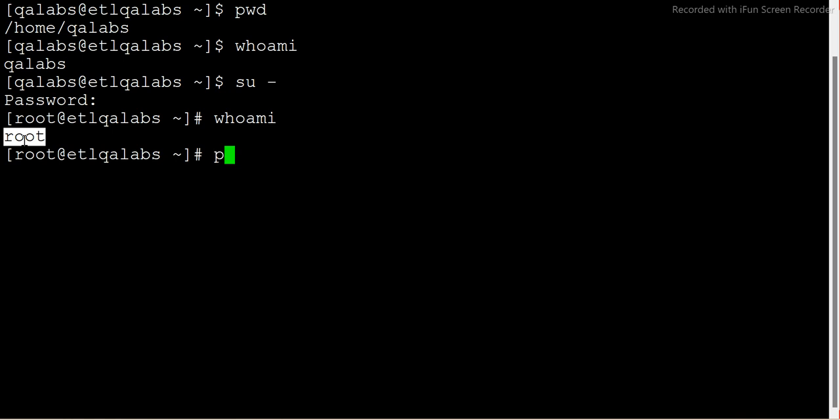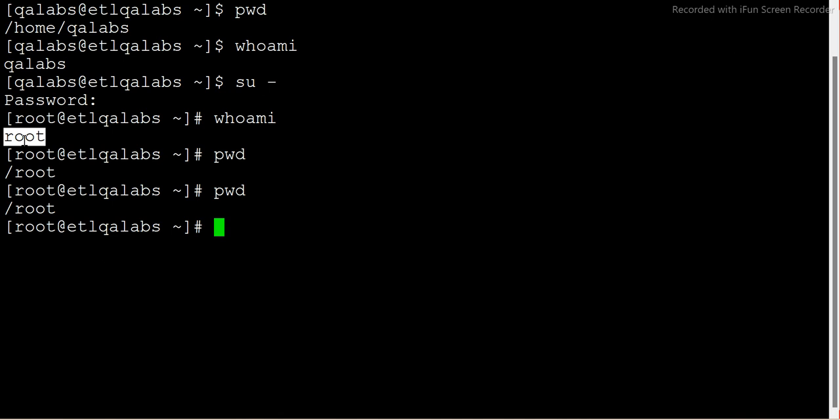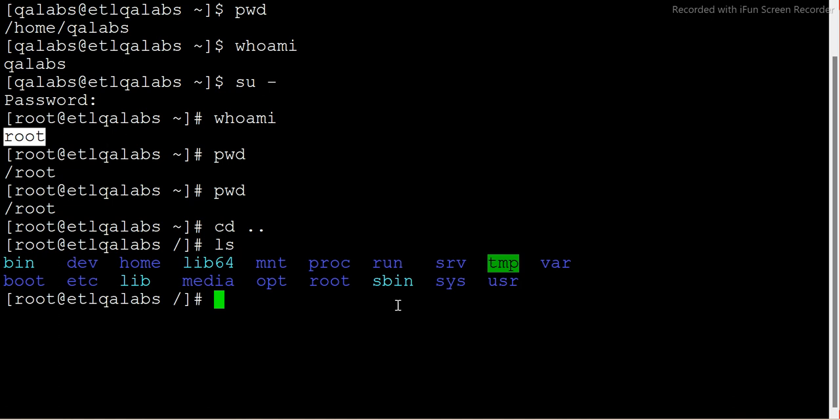Now I can show pwd. I am actually at the root, and this is one of the directories. If I go there, you see, this is a directory also. Okay, so this is root.